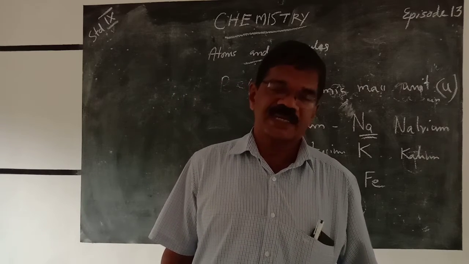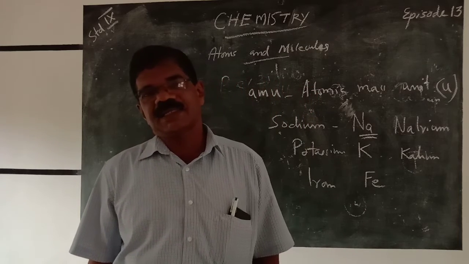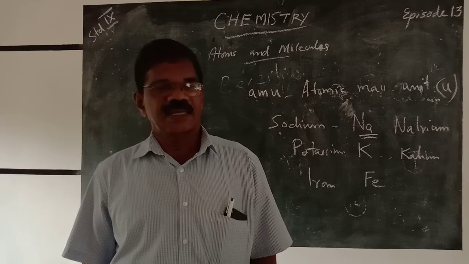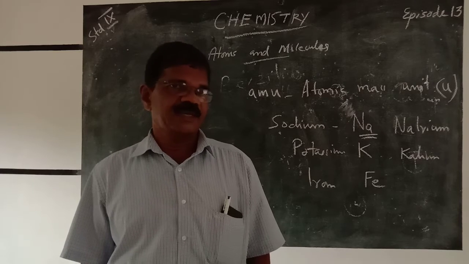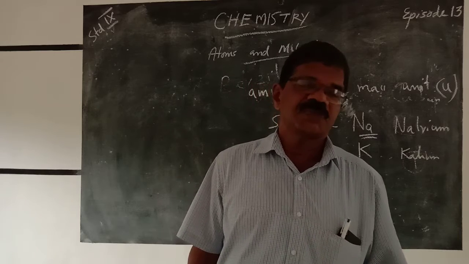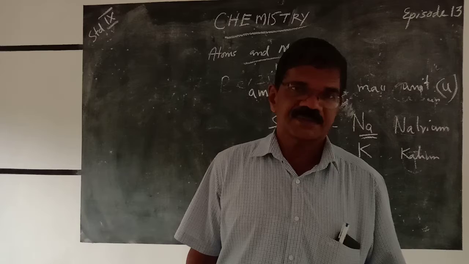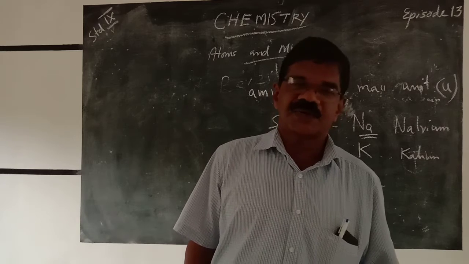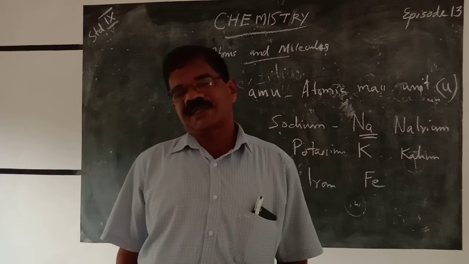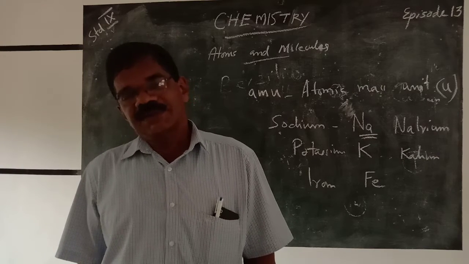Then they took another element, oxygen. Why oxygen? Oxygen combines with almost all elements in whole numbers. But they could not give a satisfactory explanation for this either.